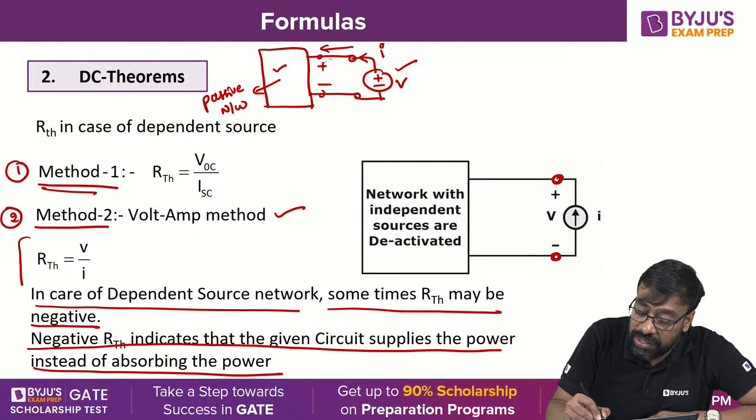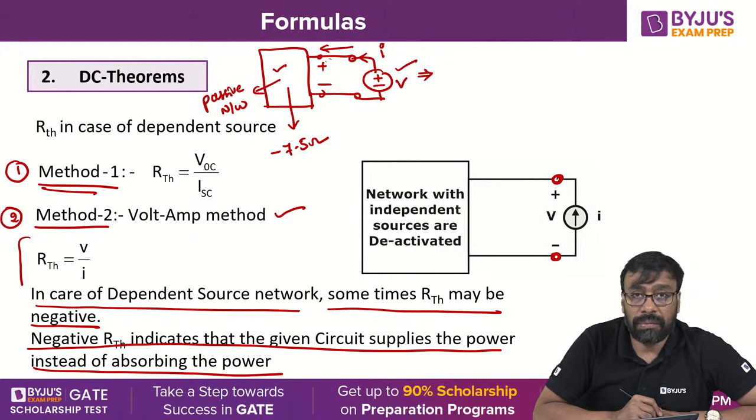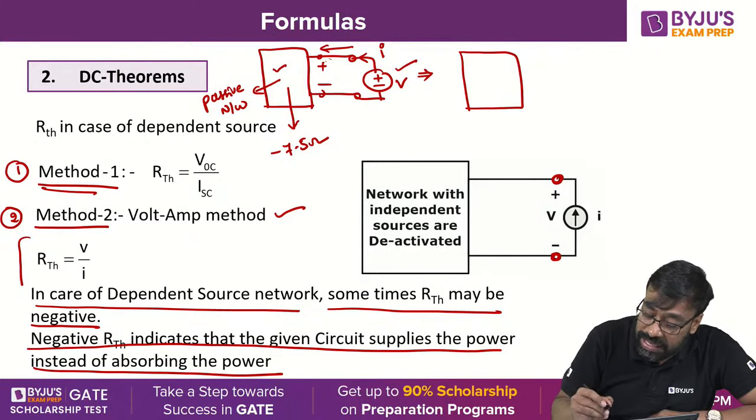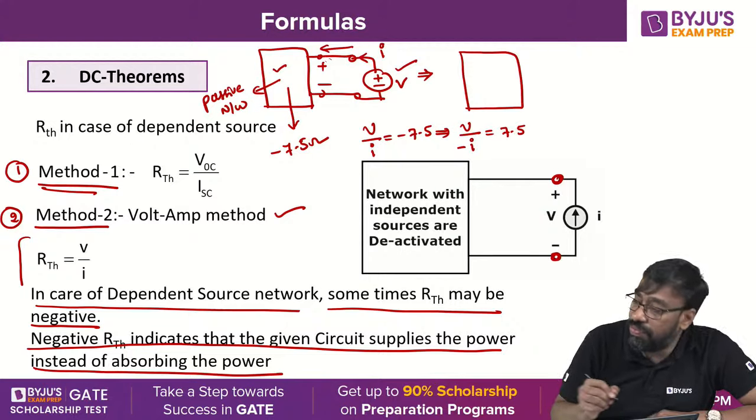Very good. Look at this. But the value which you got here is, let us say, minus 7.5 ohm. Now, this minus 7.5 ohm, look at this. Can I write something like this? V by I is equal to minus 7.5, can be written as V by minus I is equal to 7.5. Is it okay now for you?